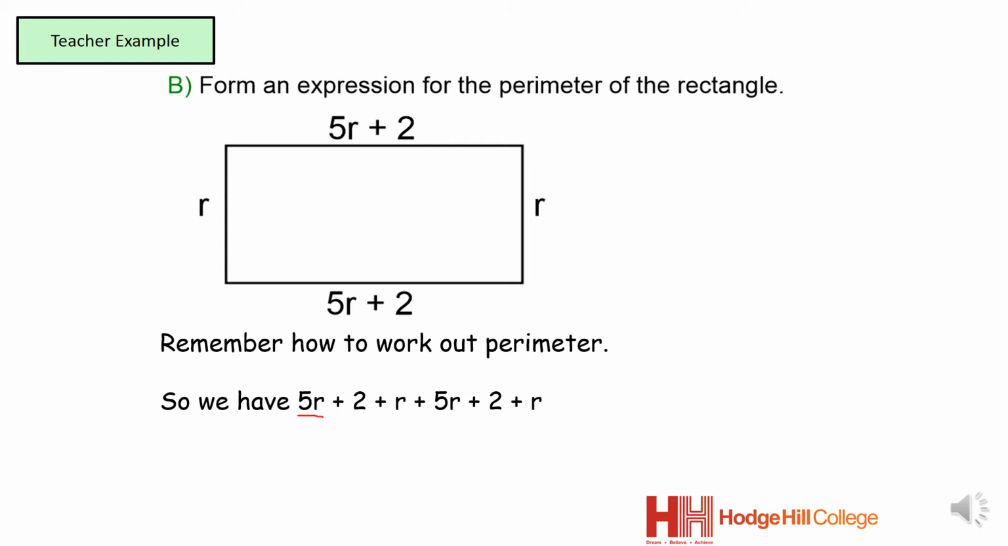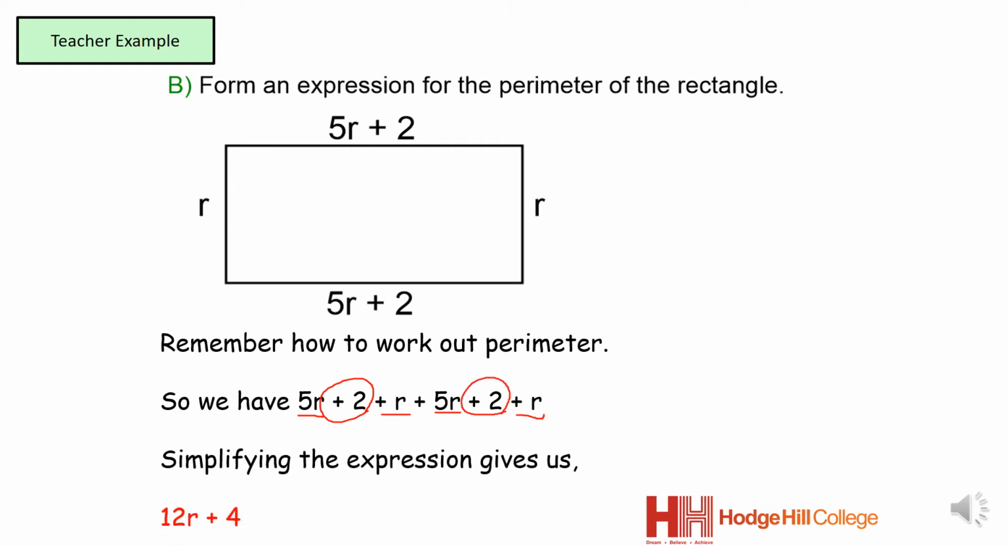Put all the R families together. So I have 5R there, I have 1R there, I have another 5R there, and then I have 1R there. So when you put all the R families together, you end up with 12R. And when you put the number families together, you have plus 2 there, and you have plus 2 there. So you end up with 12R plus 4. And that is your final answer. It's not equal to anything, and you cannot simplify it further. So you get 1 mark for forming the expression and 1 mark for simplifying.